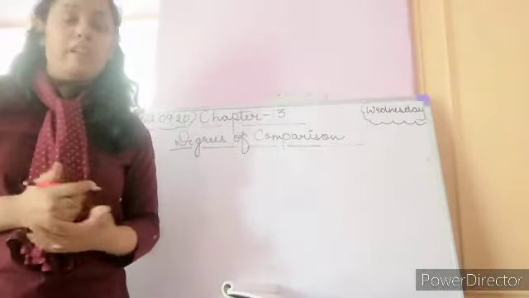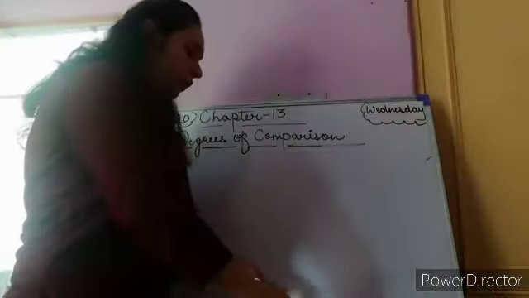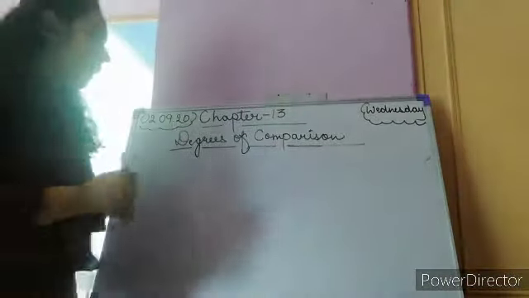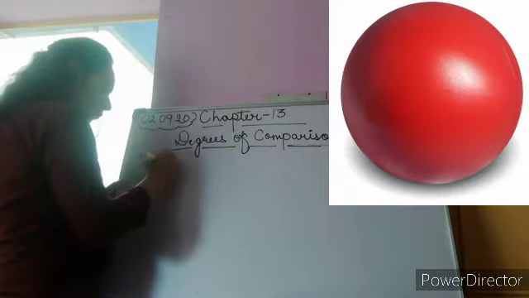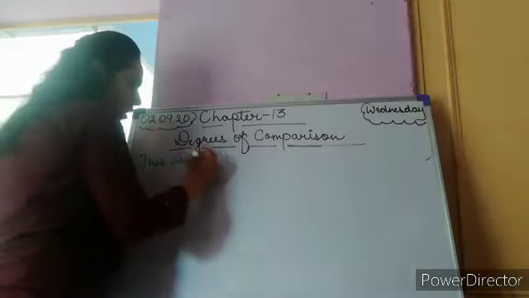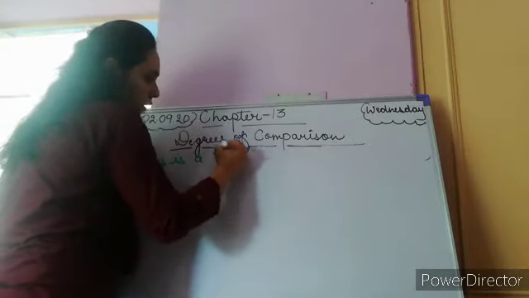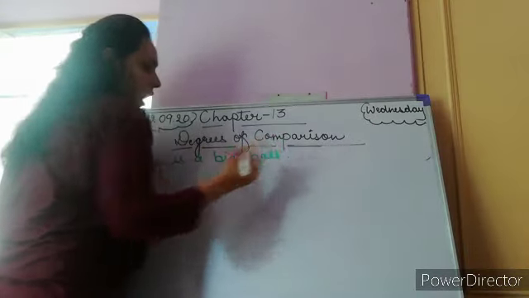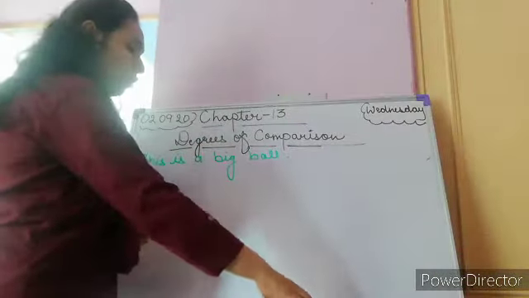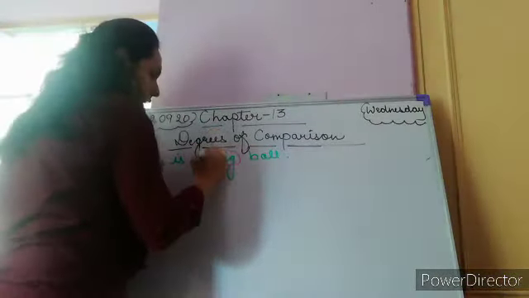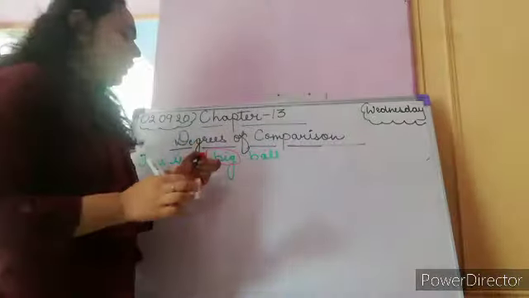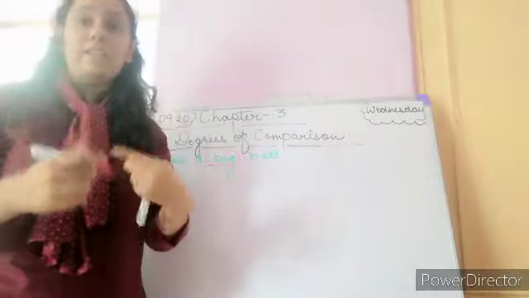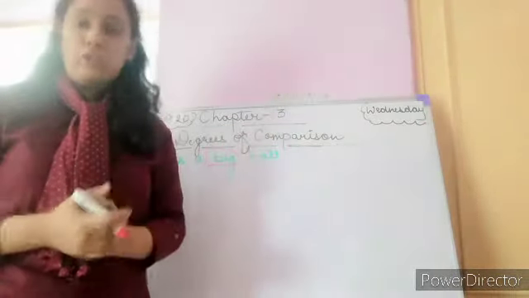When we write or talk about only one thing, like if I say, look at this picture, this is a big ball, here I am not making any comparison. I am talking about only this ball. So this word big is describing only one thing, there is no comparison. So it is an adjective, but it is the positive degree of adjective.